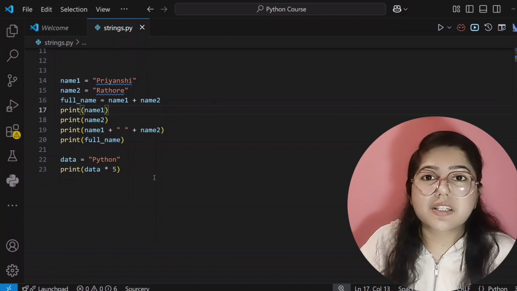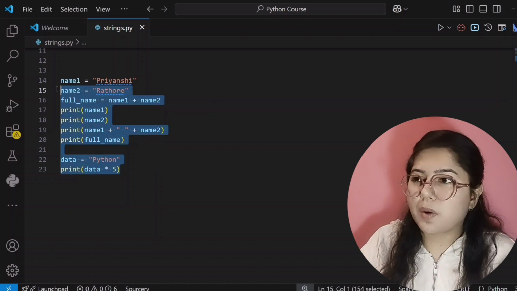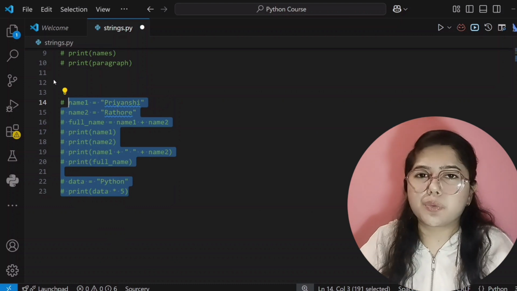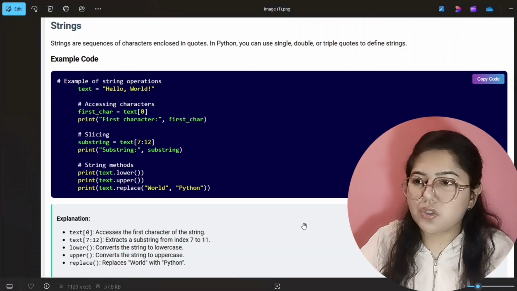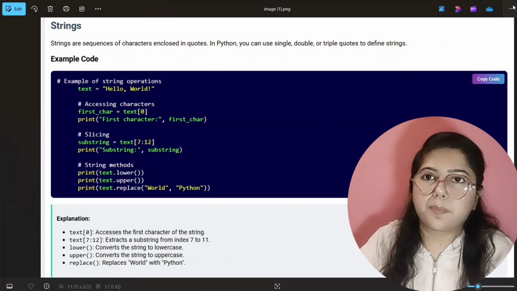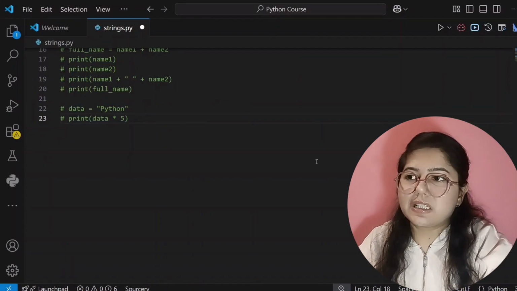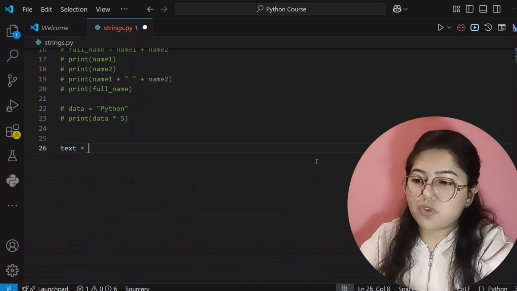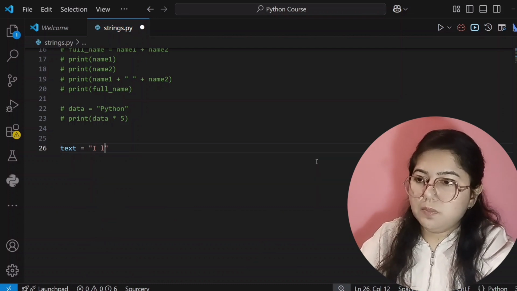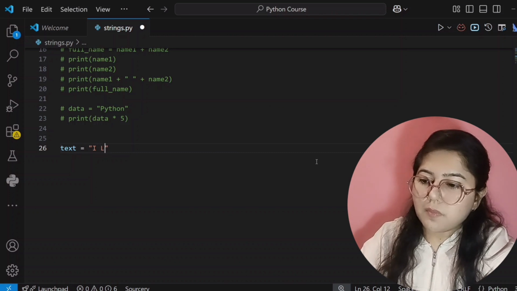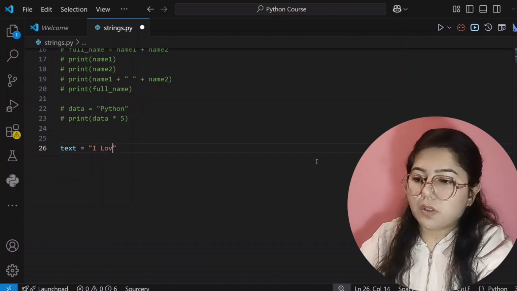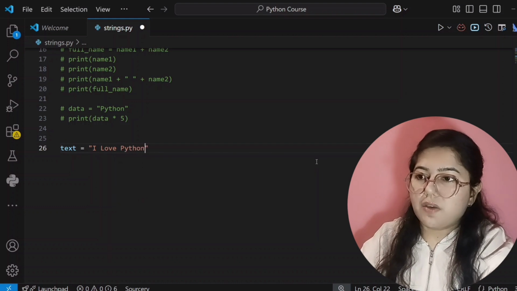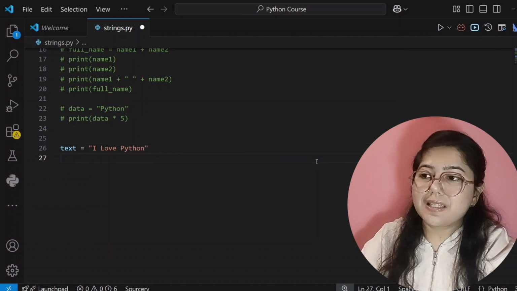So now we will access characters by their index number. Let's see. So now I will comment out this code and we will create our new code for that. Let's see in the image. We are accessing characters, and then we will print it. So now I will create a new variable, and that is text. And here I am storing "I love Python". Okay, so I have written this and now I want to access by its index number.